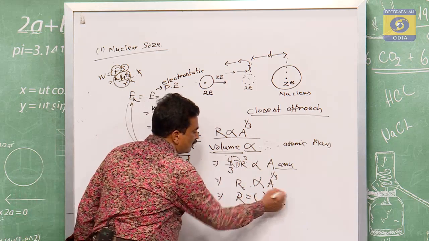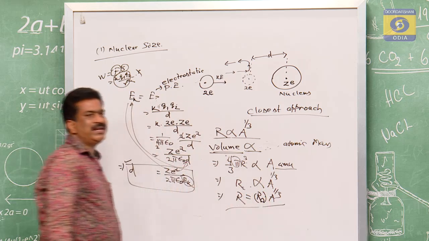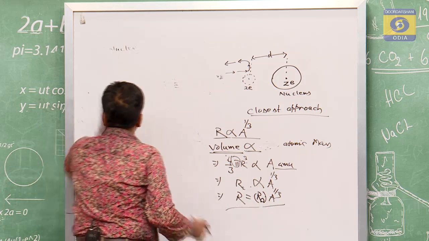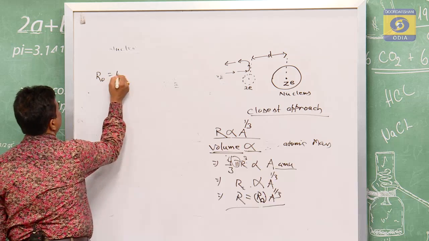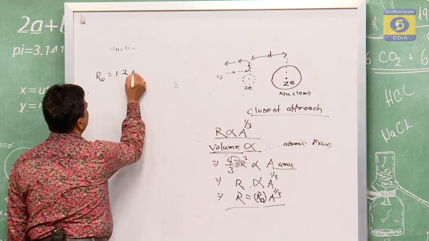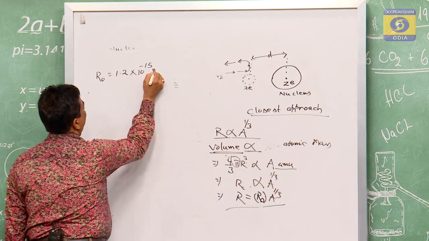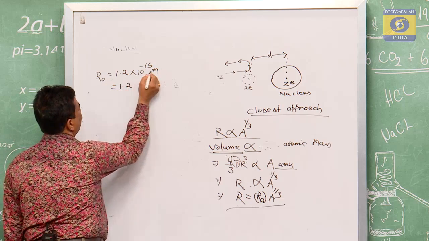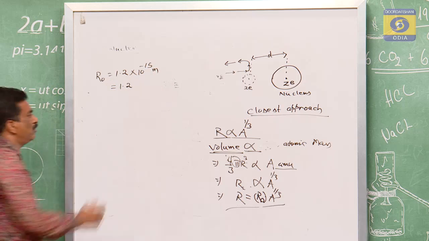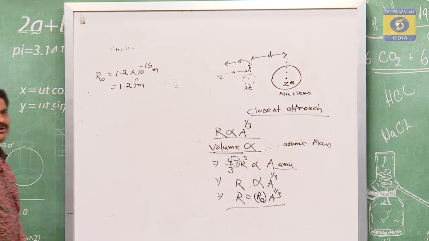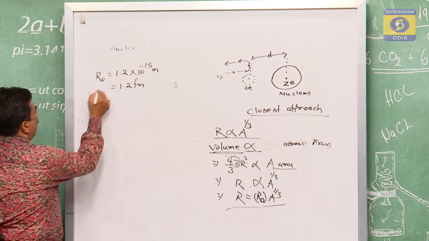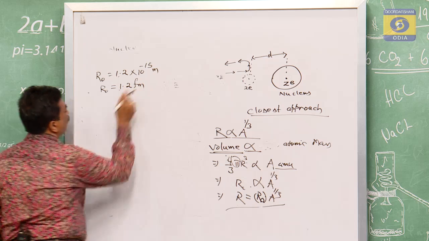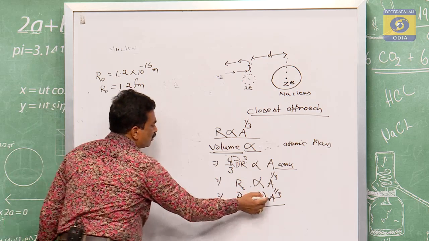So R is equal to some constant times A to the power of 1 by 3, and that constant is R0. The value of R0 is equal to 1.2 into 10 to the power of minus 15 meter. 10 to the power of minus 15 meter is equal to a femto, so that is fm. So R0 is equal to 1.2 fm.